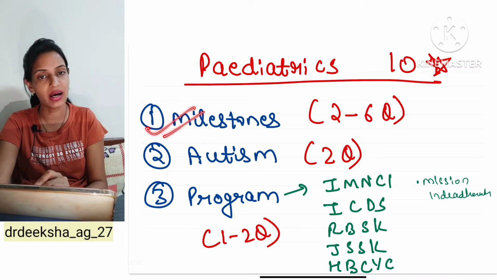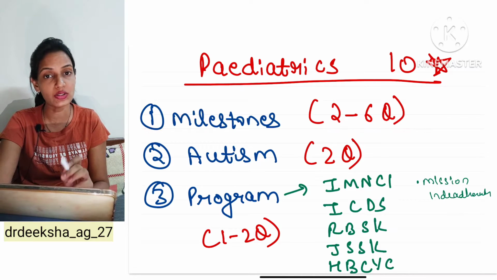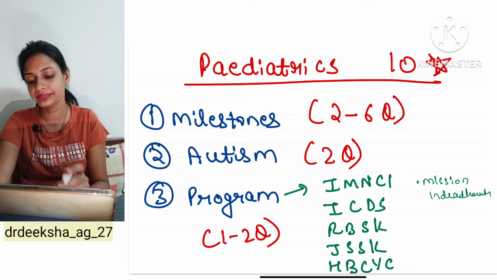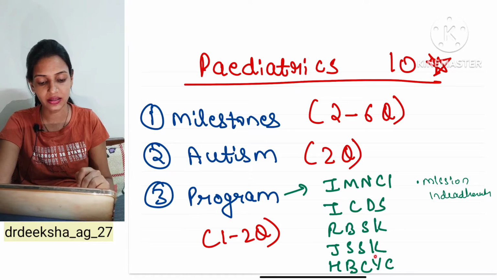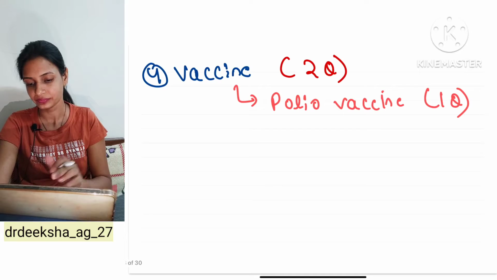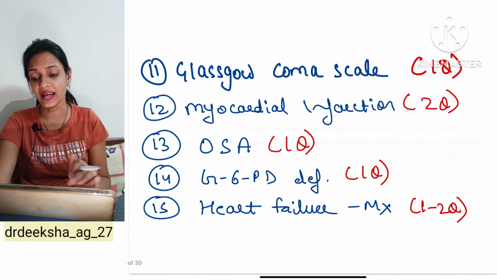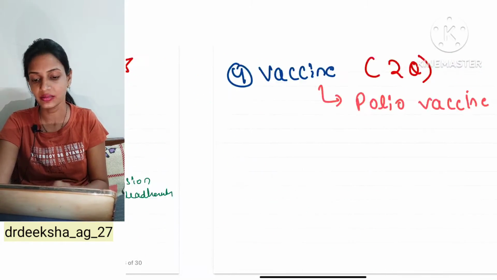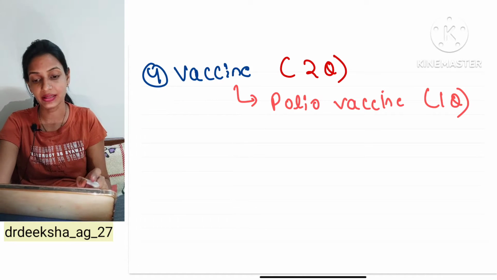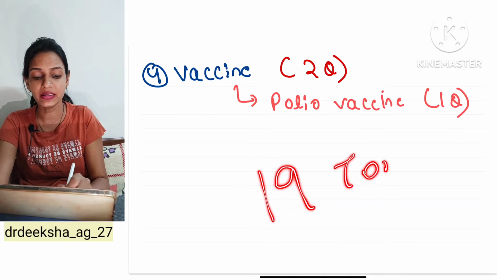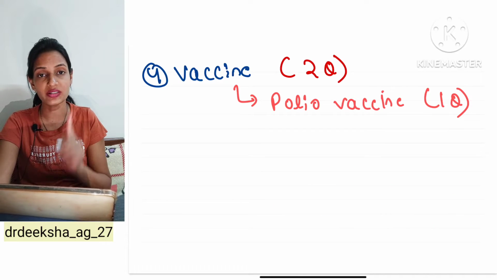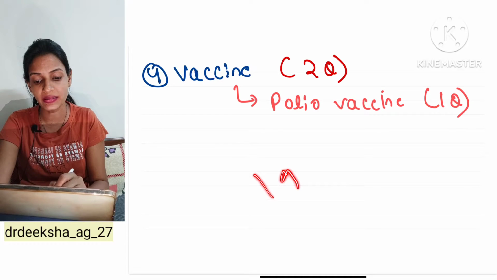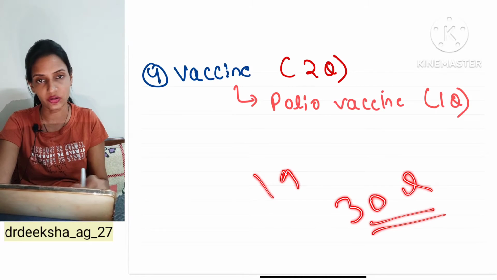And pediatrics, milestones. In milestones you are going to have at least 2 to 6 questions. Then autism, various programs like IMNCI, ICDS, Rashtriya Bal Swasthya Karyakram, JSSK, home based care of young child, and Mission Indradhanush, and vaccines. So I have taken 15 topics from medicine and 4 topics from pediatrics. That means out of 19 topics you are going to have 30 questions in your paper. So first of all you have to do these 19 topics. So guaranteed 30 questions will be right of yours.